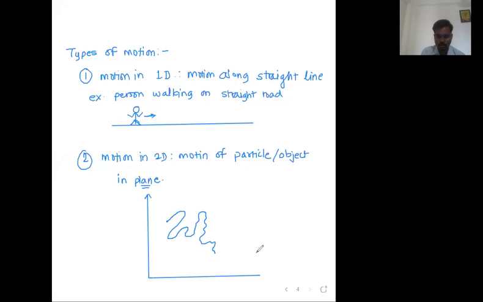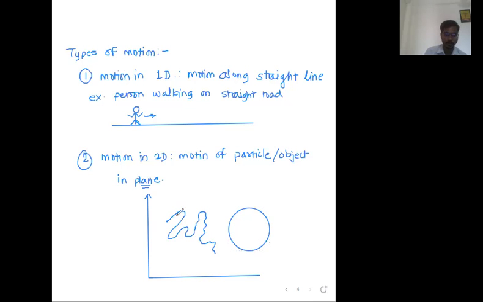Roller coaster doing a loop. Okay. One more example we have got, sir, circular motion like this. Circular motion is the motion in the plane. So, for example, a roller coaster doing the circular motion. Okay. A circle is definitely a planar object. So it's a two-dimensional world. So it's a two-dimensional motion also. Very good examples all of you are giving.